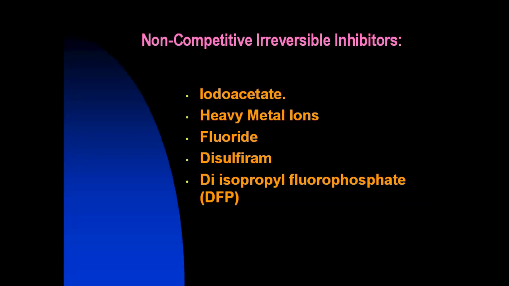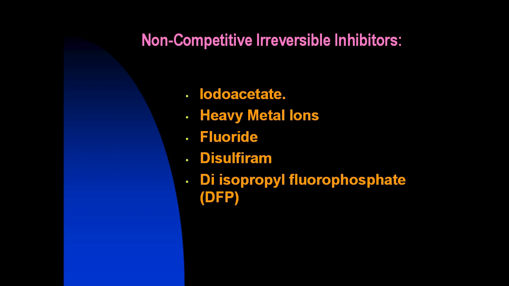Examples of non-competitive irreversible inhibitors. Number 1. Iodoacetate. This compound irreversibly inhibits the enzyme glyceraldehyde 3-phosphate dehydrogenase. This enzyme belongs to the glycolytic pathway and converts glyceraldehyde 3-phosphate into 1,3-bisphosphoglycerate, generating NADH plus H.